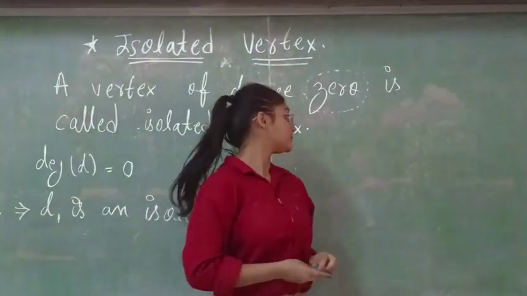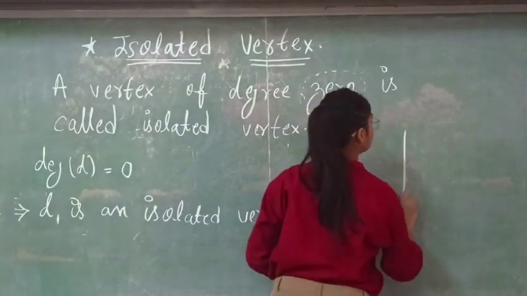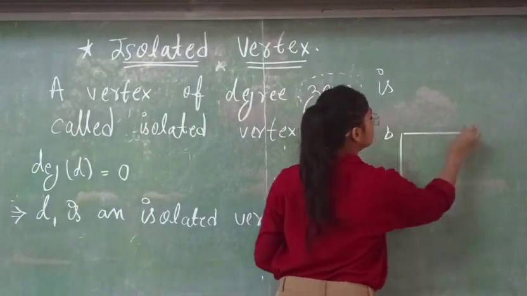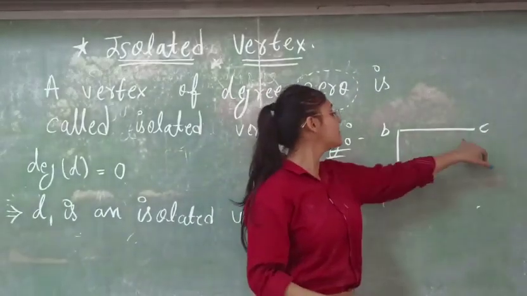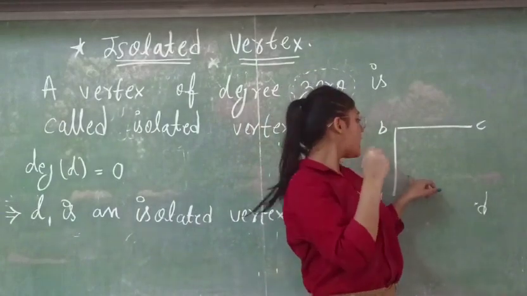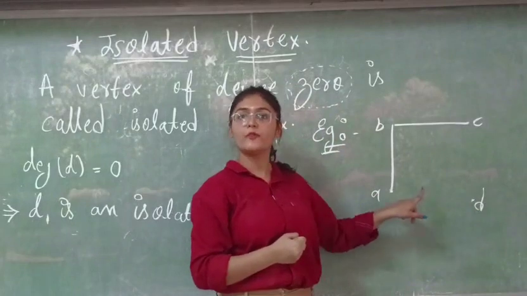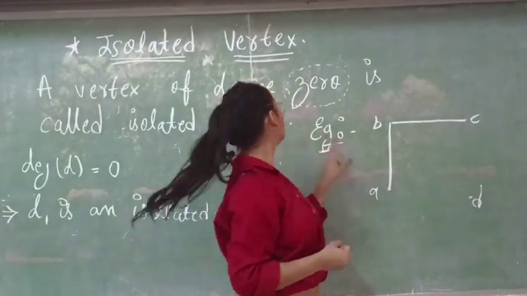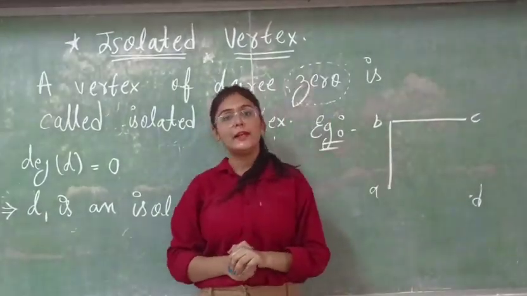let's take an example. So here it is an example. It is a graph having A, B, C, D as its vertices. Now, from here, we can clearly see that from D, there is no inclination of edges inclined from it. So, this is a perfect example of isolated vertex topic. I hope you all have understood the topic very clearly.